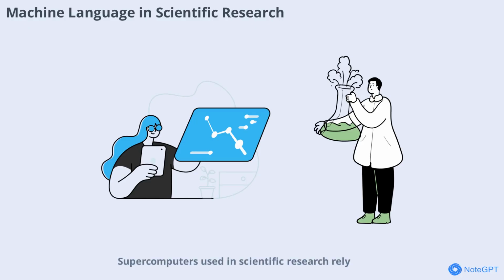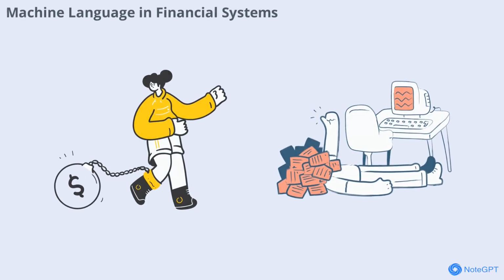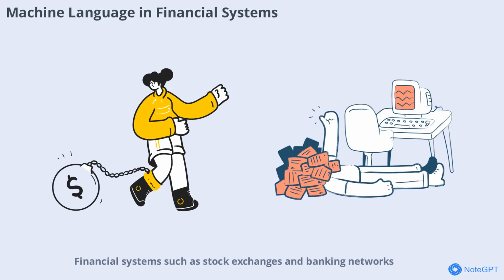Supercomputers used in scientific research rely on machine language to perform complex calculations, simulate physical processes, and analyze massive datasets. Machine instructions allow these powerful machines to solve problems in physics, chemistry, biology, and more. By optimizing code at the machine language level, researchers can achieve breakthroughs in areas like climate modeling, drug discovery, and space exploration.